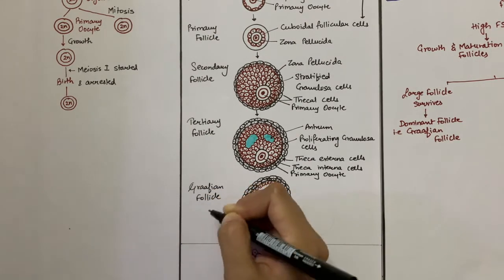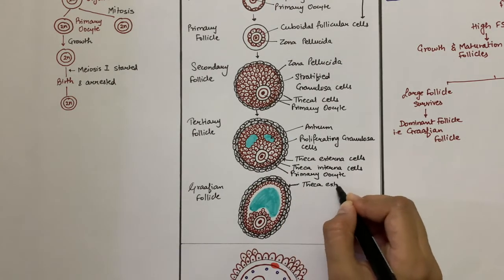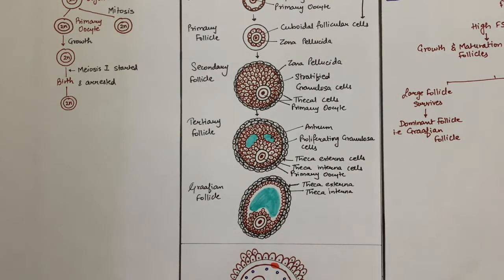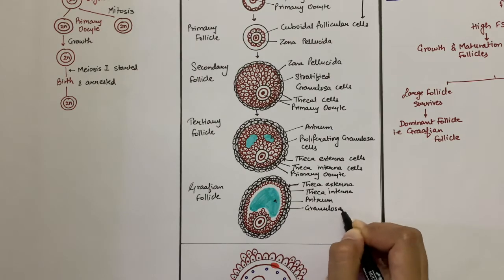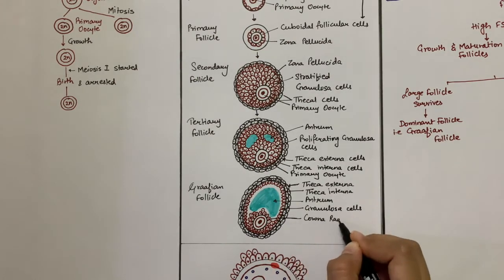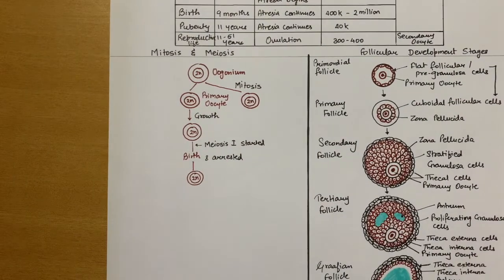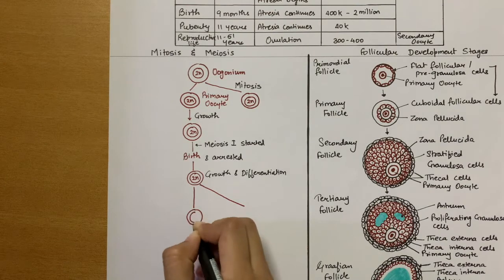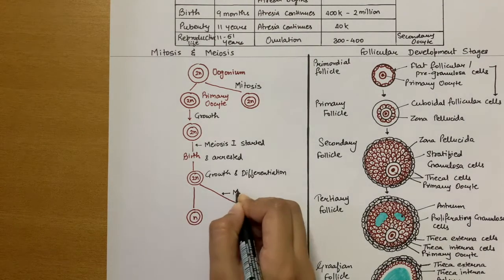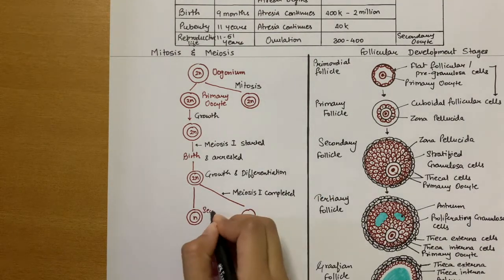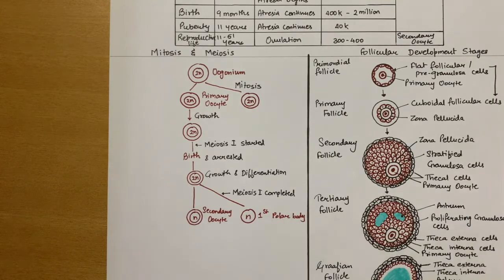The Graafian follicle continues to mature through rapid proliferation of granulosa and theca cells. The antrum also continues to enlarge rapidly. Meiosis I of the primary oocyte is completed just before ovulation, and it results in the formation of two haploid cells, one of which forms the secondary oocyte and the other one forms the polar body.